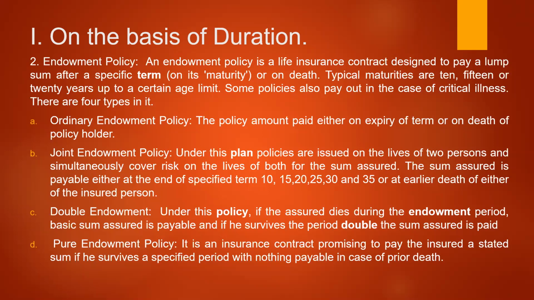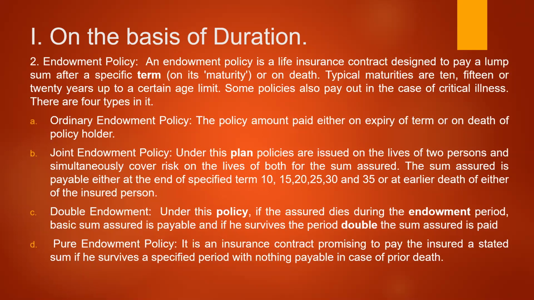If anybody dies early, compensation will be paid. Or if the term of the policy is 20 years, even if both are surviving after the 20th year, after the expiry of the period, the money will be paid to them. This is called joint endowment policy.